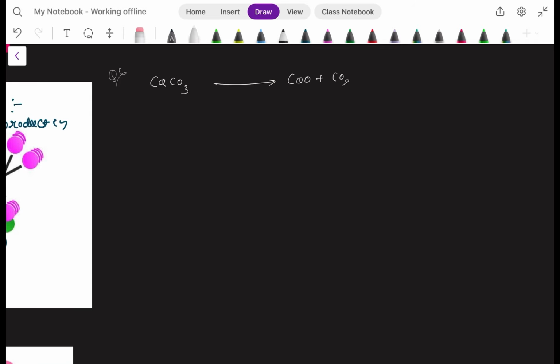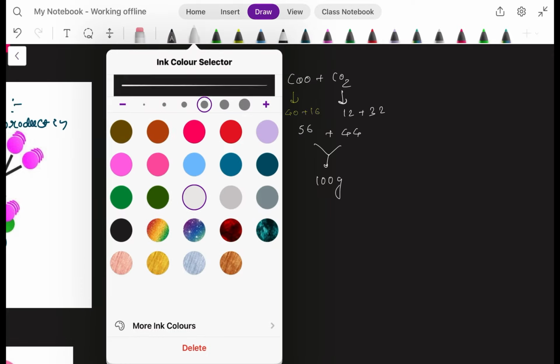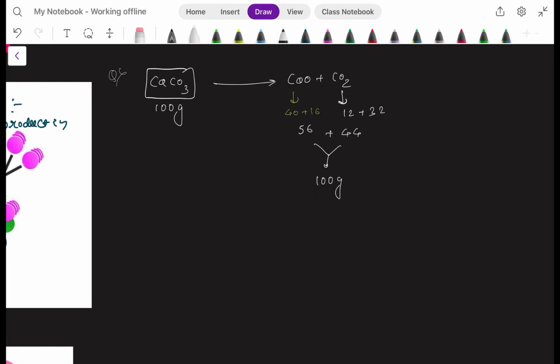Calcium carbonate molecular weight is 100 gram: calcium 40, carbon 12, oxygen 3 times 16. Calcium oxide is 40 plus 16, that is 56. CO2 is carbon 12 plus oxygen 32, that is 44. Add both, you get 100 again. The amount of reactant, 100 gram, is equal to the amount of product. Here it is proved that the law of conservation of mass exists.